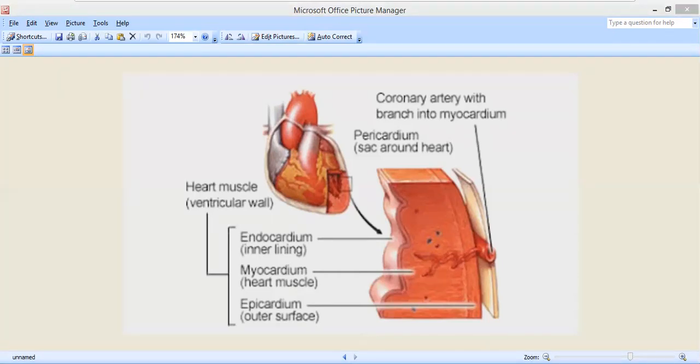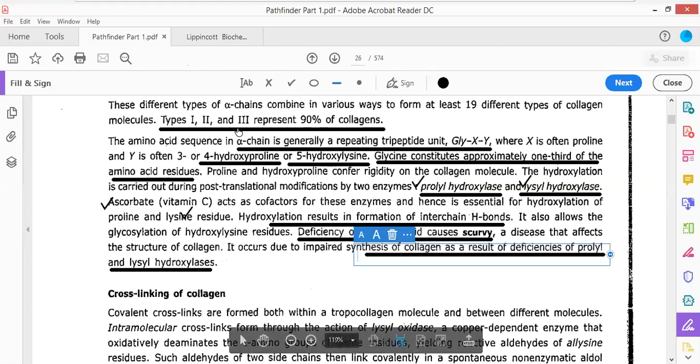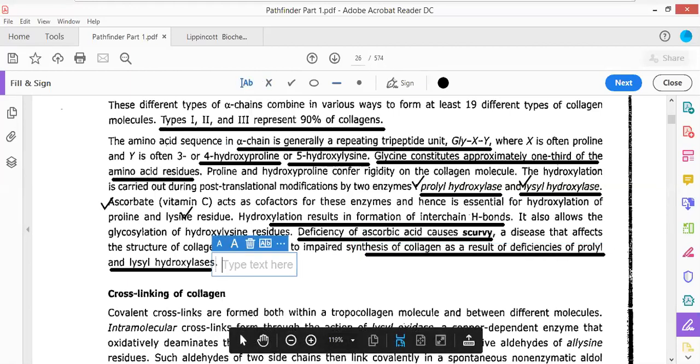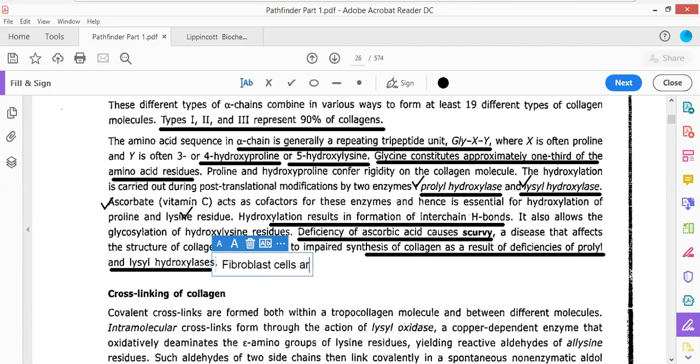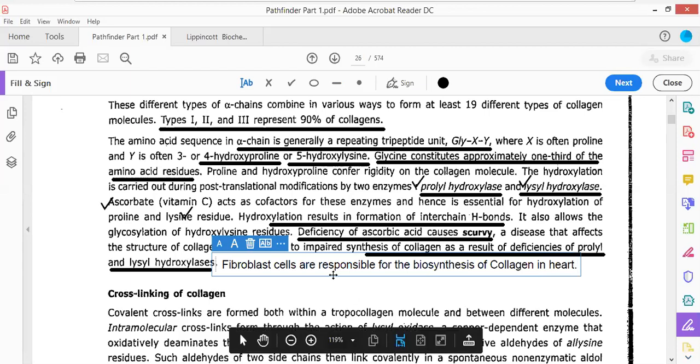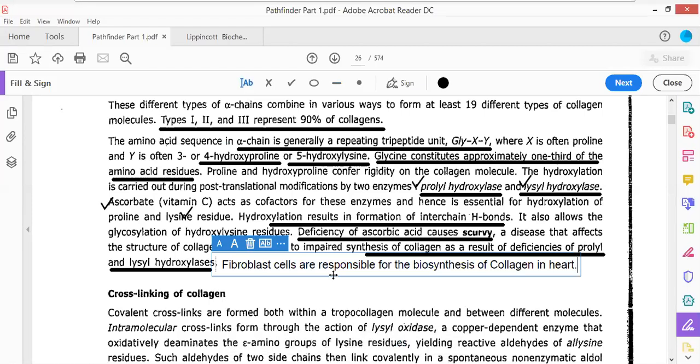Again, moving back to Pathfinder. Okay, so basically what has been told is that fibroblast cells are responsible for the biosynthesis of collagen in the heart, because heart has to effectively pump, so there would be a very large wear and tear of the heart muscles. क्योंकि देखो heart लगातार work करता है, because heart has to work constantly, so there would be wear and tear of the heart muscles, so heart muscles will be lost at an alarming rate.